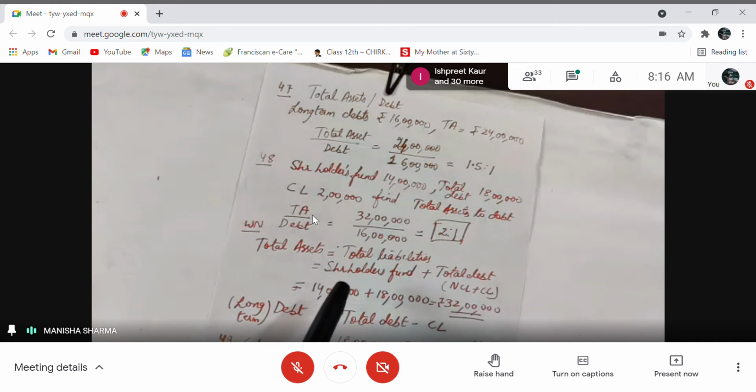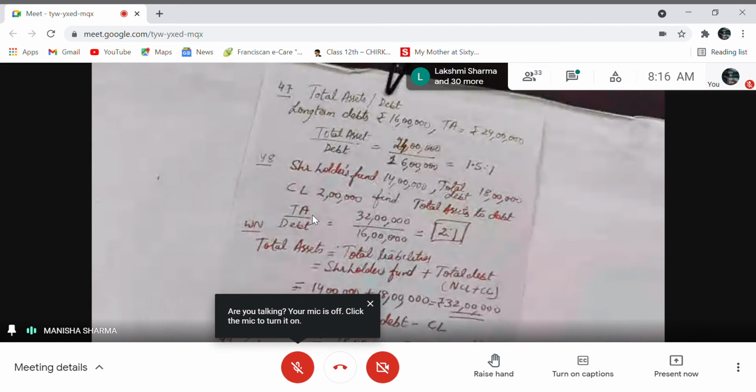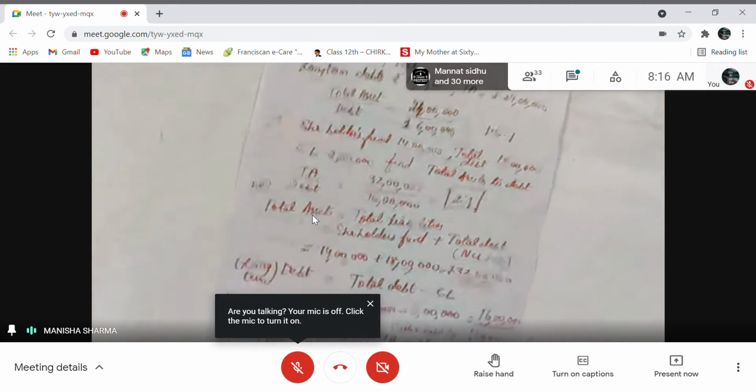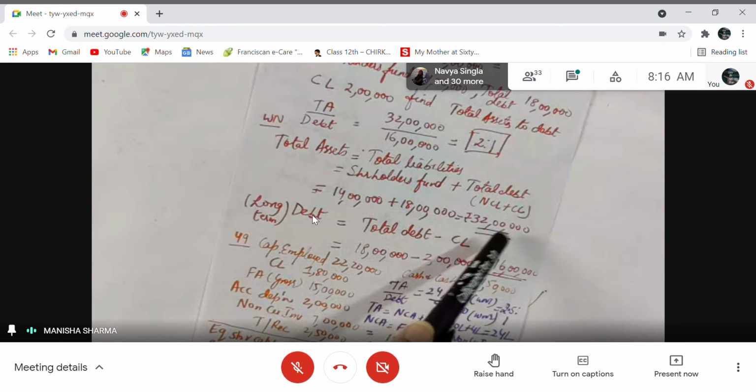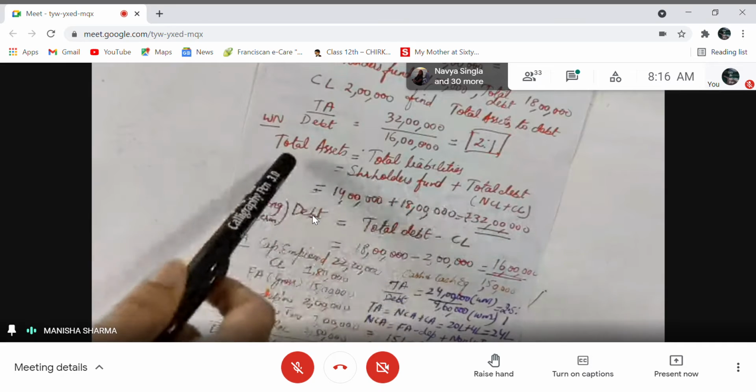So we know that shareholders fund is given, total debt is given. Total debt reflects the sum of both non-current liabilities and current liabilities. So by taking both heads, shareholders fund and total debt, 14 lakhs plus 18 lakhs in the sum, 32 lakhs. You get 32 lakhs as the total assets.